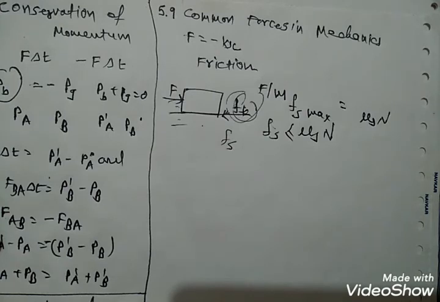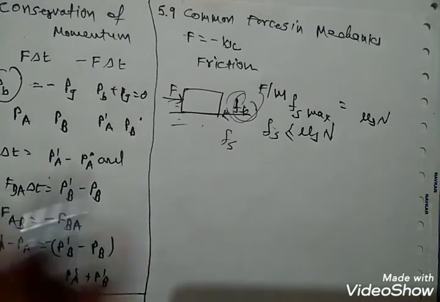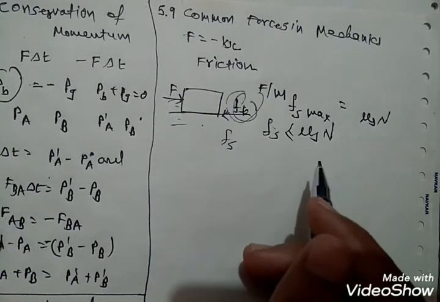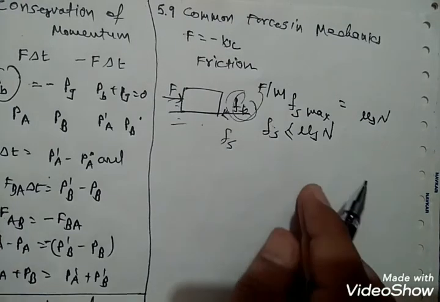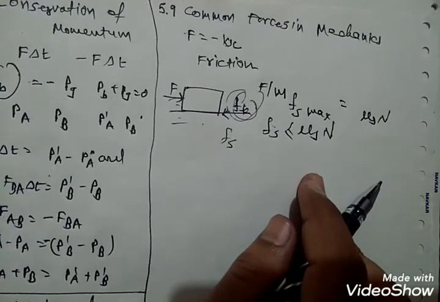It is found experimentally that when relative motion has started, the friction force decreases from the static maximum value. The friction force that opposes the relative motion between surfaces in contact is called kinetic or sliding friction.